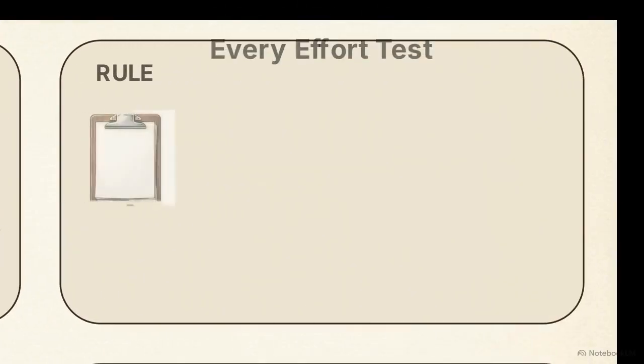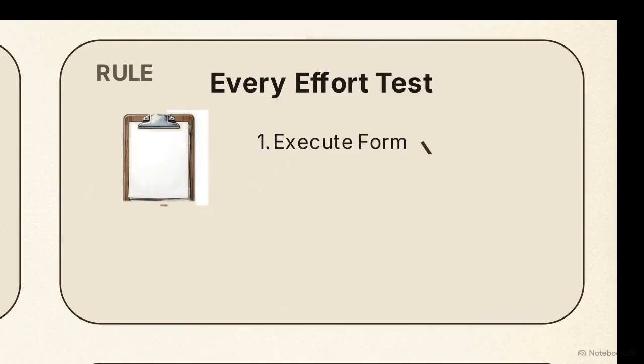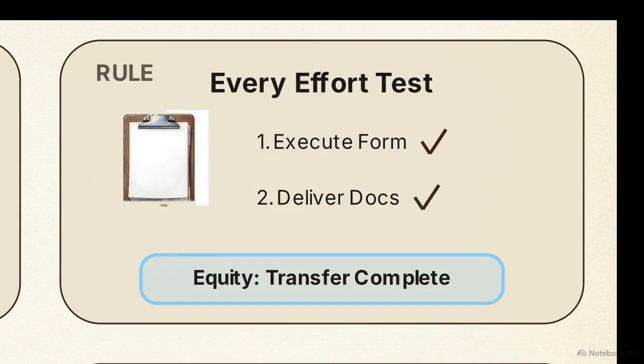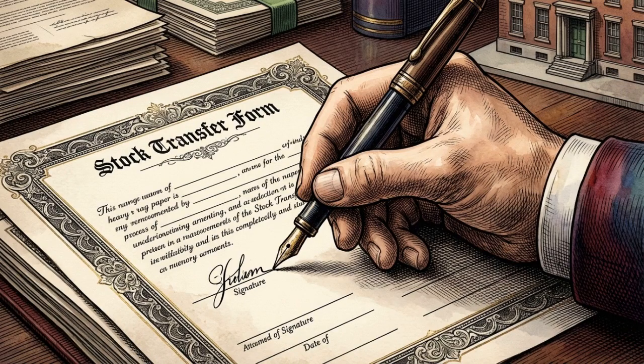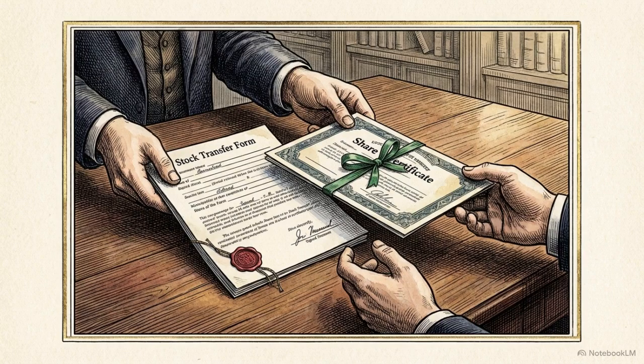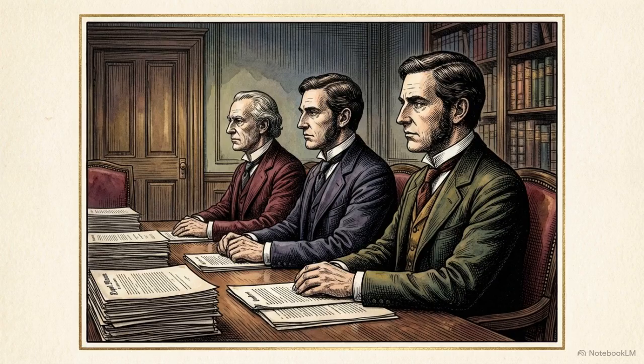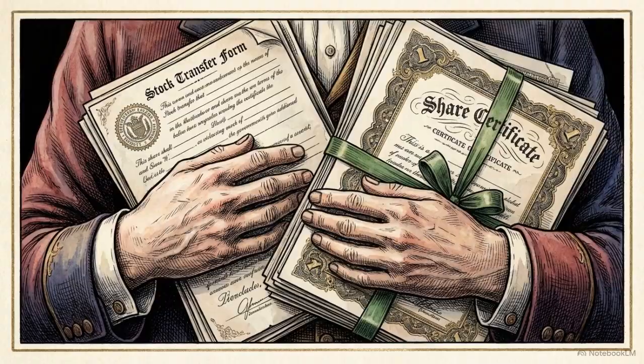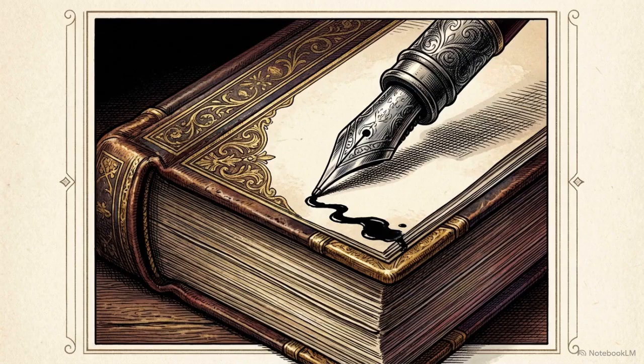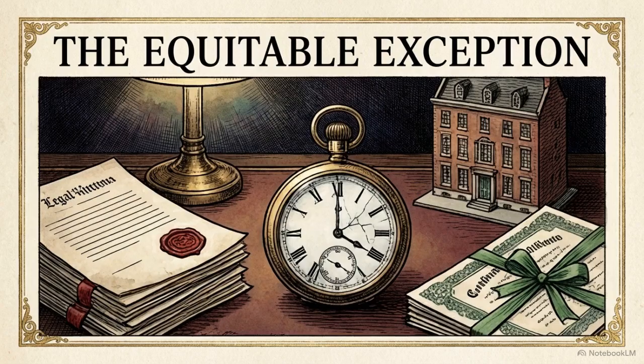The court established the every effort test. If a transferor completes every required personal action, equity deems the transfer complete. Applying this to the facts of Re Rose, the transferor had executed the stock transfer form and handed it over with the share certificate. The only outstanding actions required to finalize the transfer belonged to a third party, the company directors. The court concluded that a trust should be implied. Equitable title successfully passed to the donee the exact moment the paperwork was handed over, bridging the gap until legal registration was finalized. This is an objective rescue.